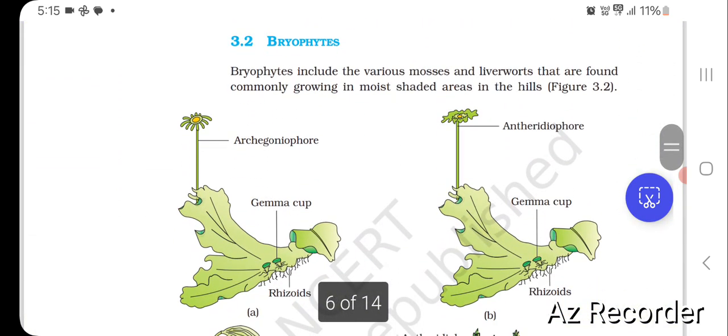Now bryophytes. Bryophytes include the various mosses and liverworts that are found commonly growing in most shaded areas in the hills.